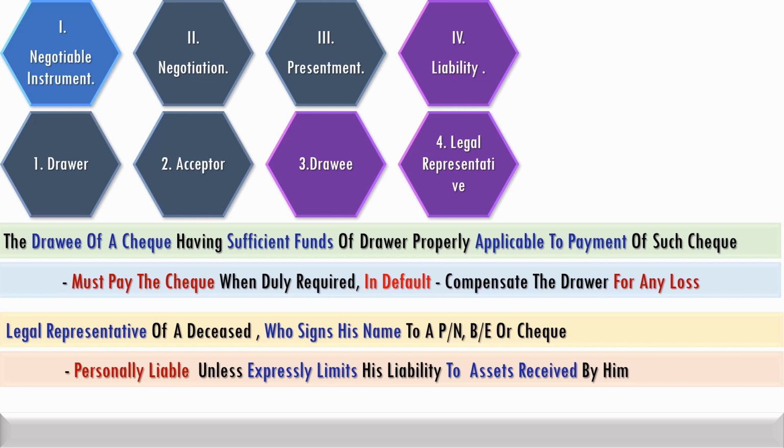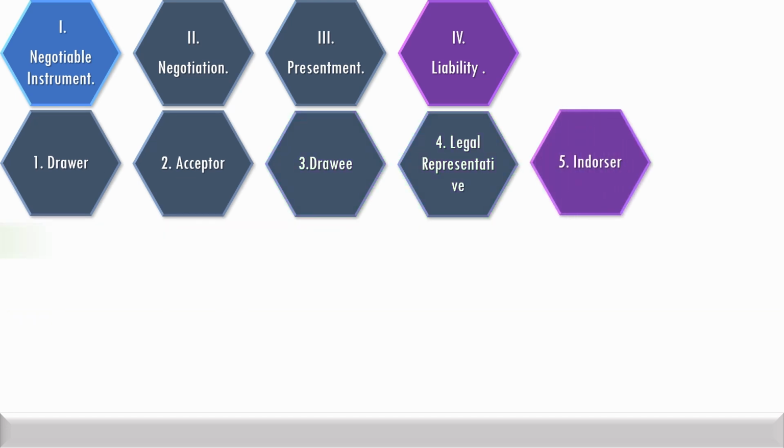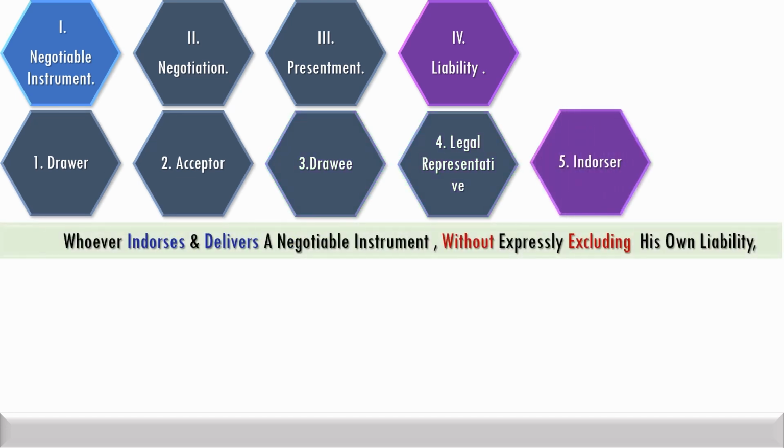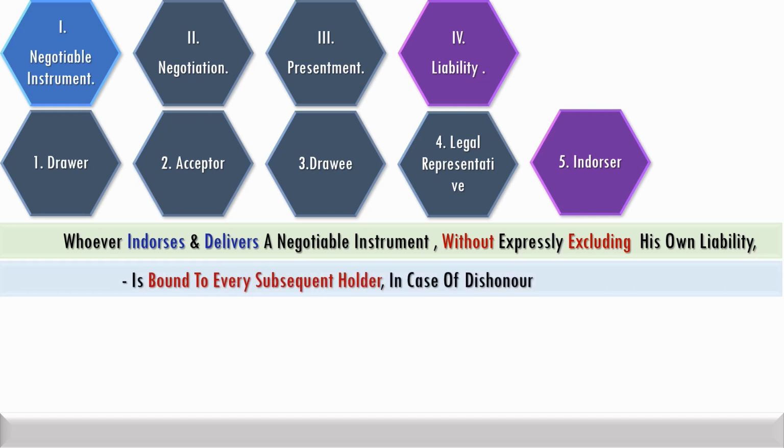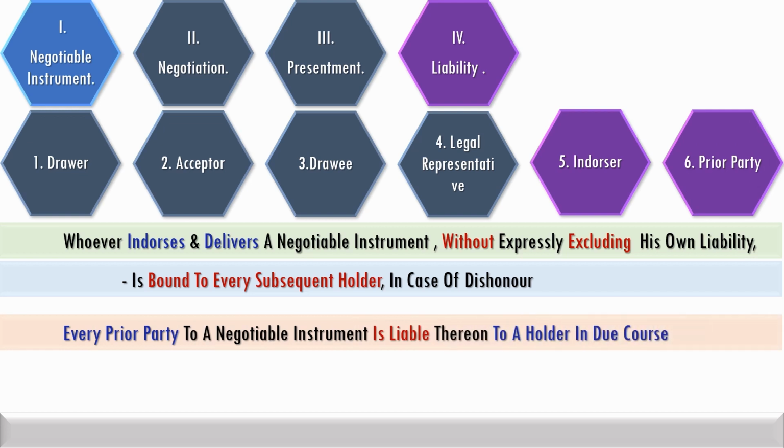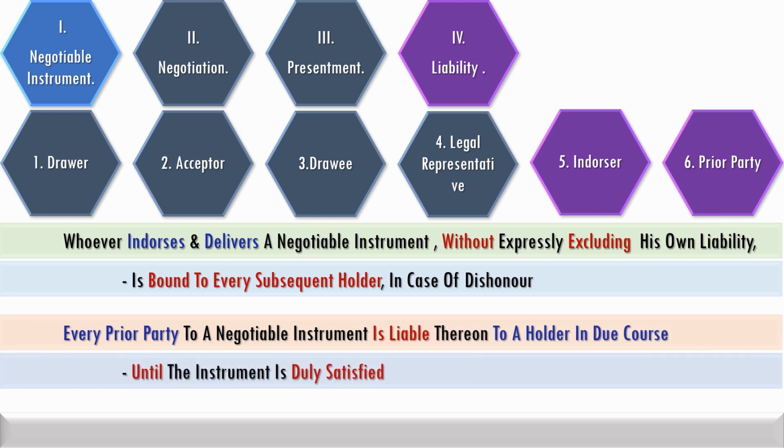A legal representative of a deceased who signs his name to a promissory note or bill of exchange or check is personally liable unless he expressly limits his liability to assets received by him. Whoever endorses and delivers a negotiable instrument without expressly excluding his own liability is bound to every subsequent holder in case of dishonor. Every prior party to a negotiable instrument is liable to a holder in due course until the instrument is duly satisfied.